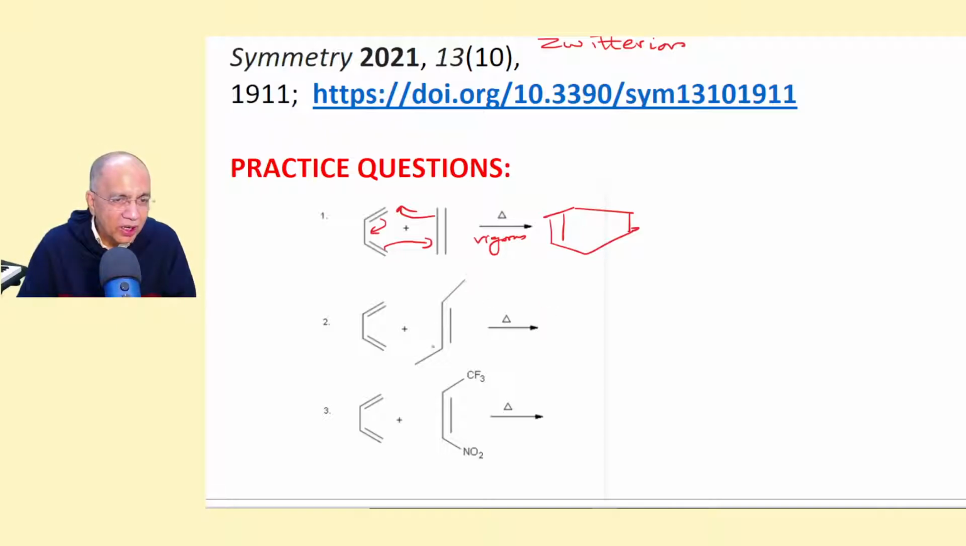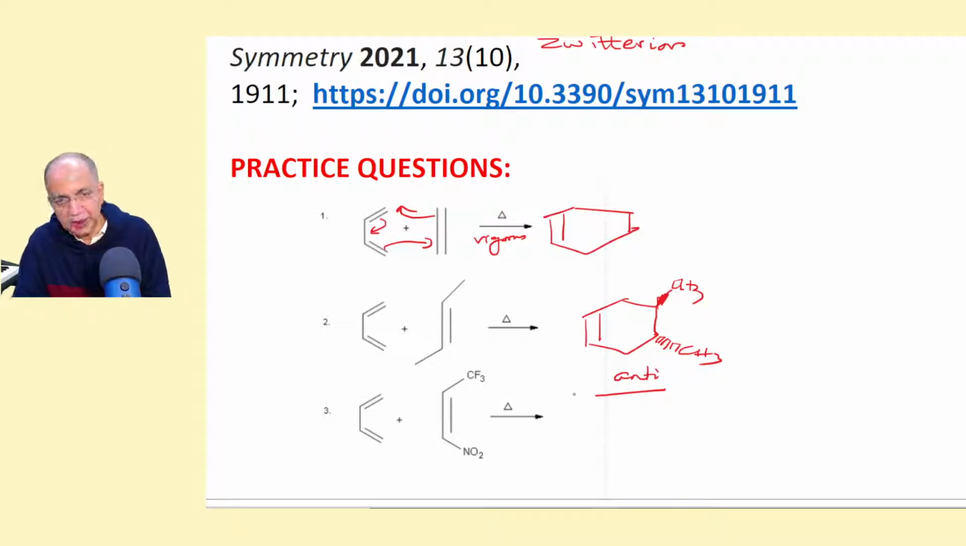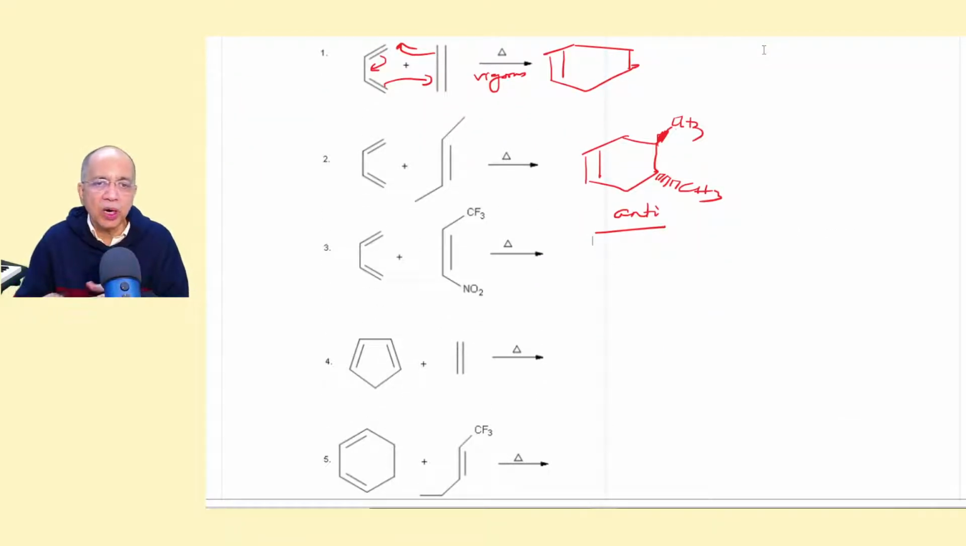Now since these are anti, trans, the trans geometry will be maintained. So this will remain on one side, this will be on the other side. So the product stereochemistry will have the same stereo identity as the dienophile. This is anti or trans, right? But it will have its enantiomer. This is a dissymmetric molecule, so it will have its mirror image isomers. Forget about that. Now what about this one, CF3 and NO2?